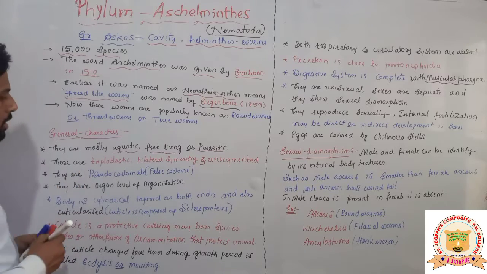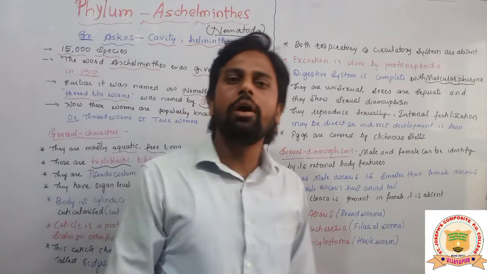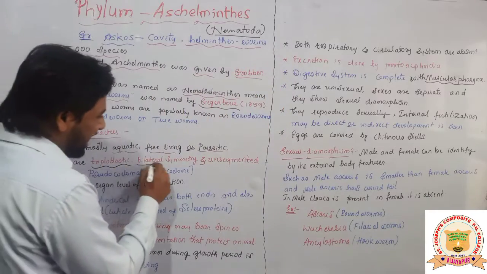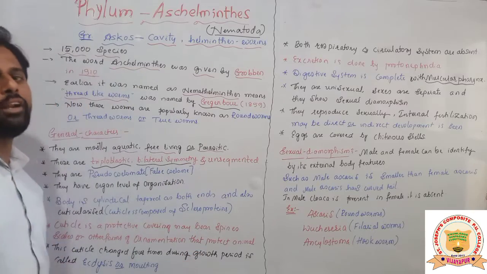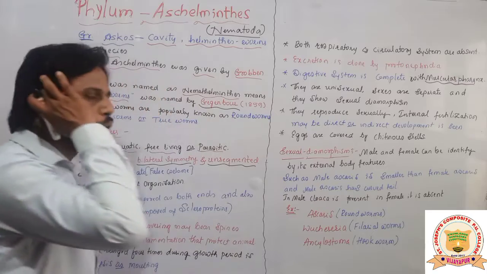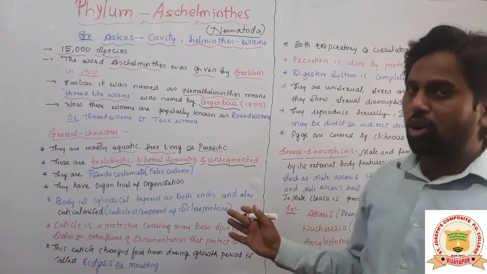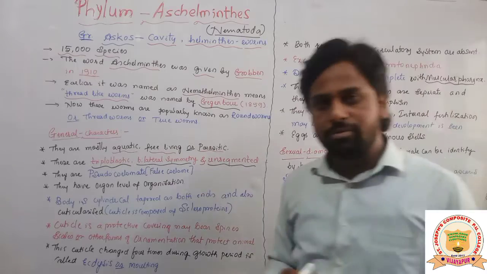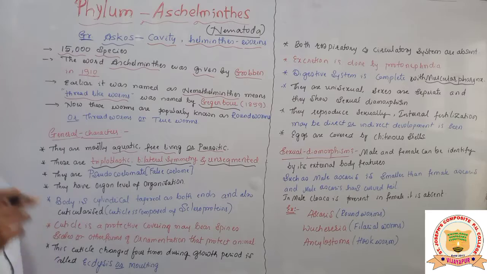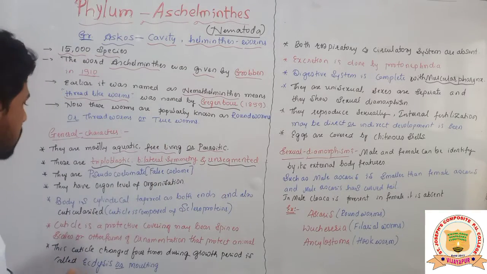These are triploblastic, having 3 germ layers: outer ectoderm, inner endoderm, and middle mesoderm. Bilateral symmetry, the body can be cut into 2 equal halves, and unsegmented. No segments are found. Not even false segments are found, as we saw in the Platyhelminthes. In the class Cestoda some animals have false segments, but these animals do not have any segments on their body.